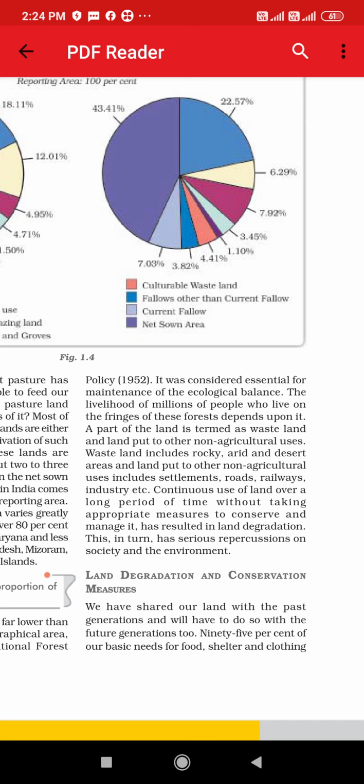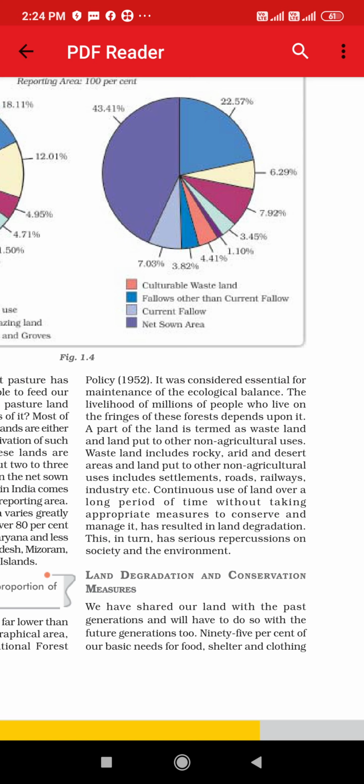And if this continues, then it is not possible for the land resources to be conserved. This in turn has serious repercussions, meaning serious problems, or we can say the effects will be very harmful to us, to society and also to the environment.